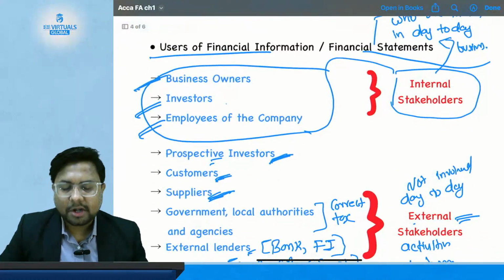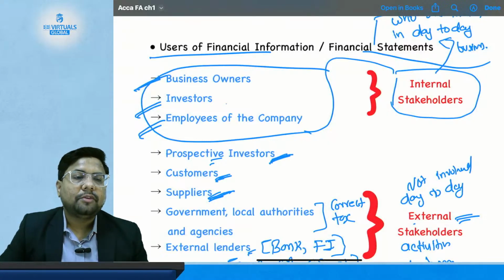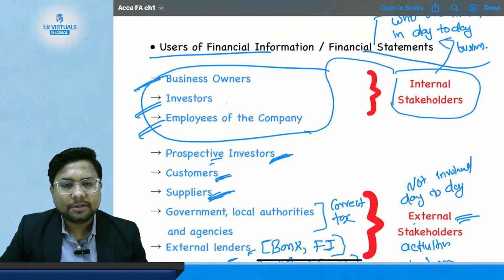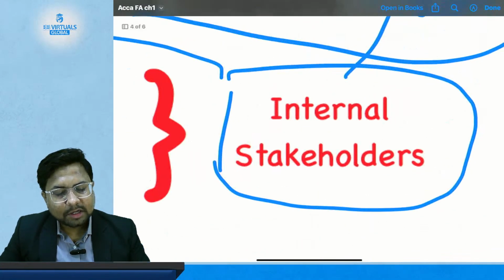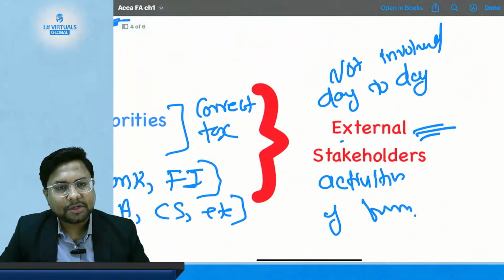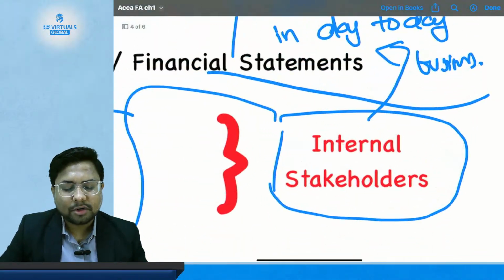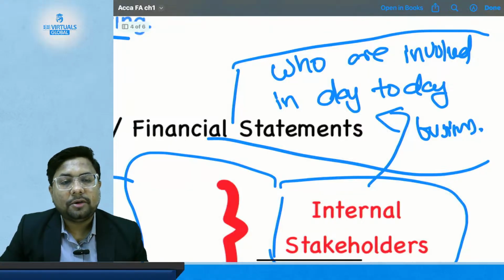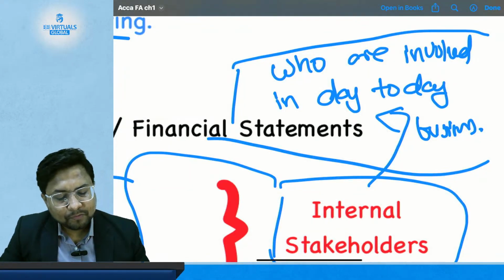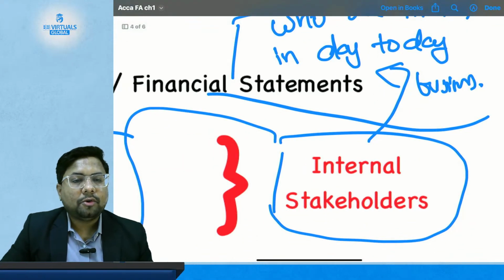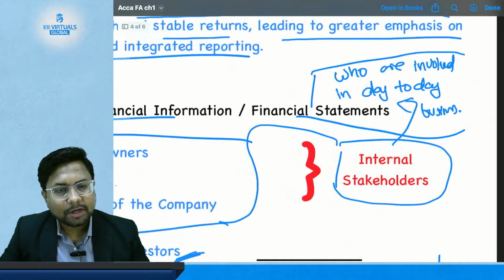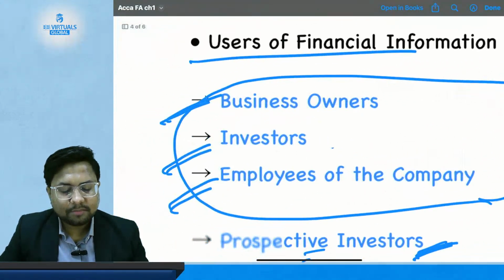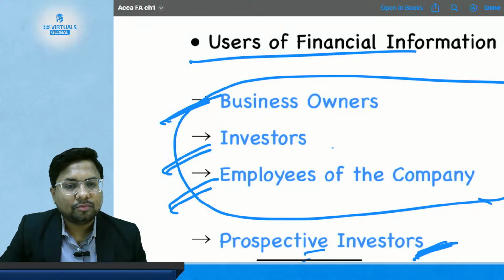Then we have studied in detail the uses of financial information or financial statements, where we have discussed there are two broad categories of users. First one is internal stakeholders, second one is external stakeholders. Who are internal stakeholders? Those who are involved in the day-to-day operation of the business or company are called internal stakeholders. Who are they? They are the business owner, the investor, and the employees of the company.